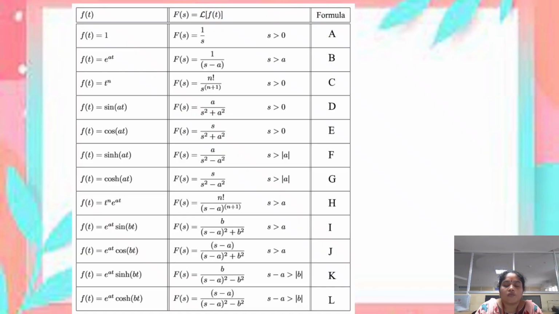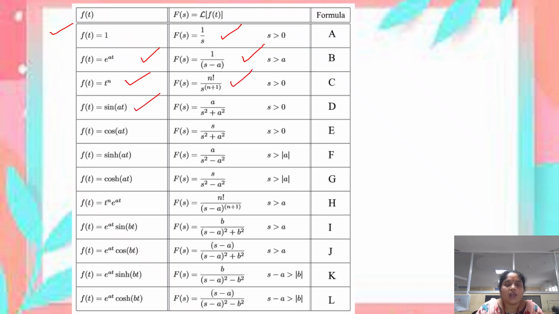Here we see some of the functions and their Laplace transform results. First, if the function f of t is equal to 1, then its Laplace transform is F of s equal to 1 by s. For f of t equal to e power at, F of s is equal to 1 by s minus a. And for the function t power n, the Laplace transform is n factorial by s power n plus 1.